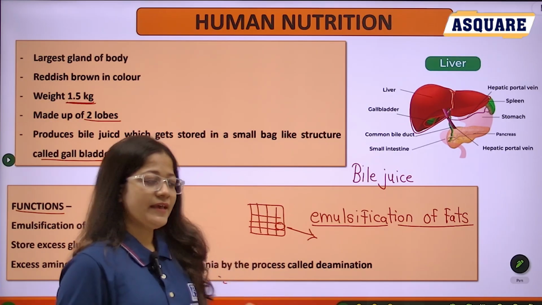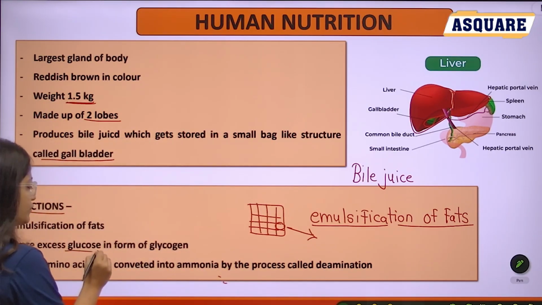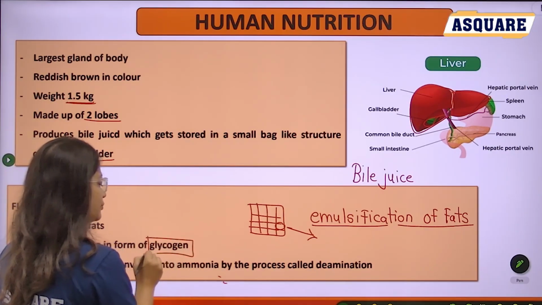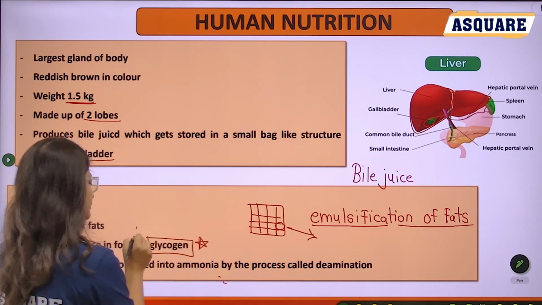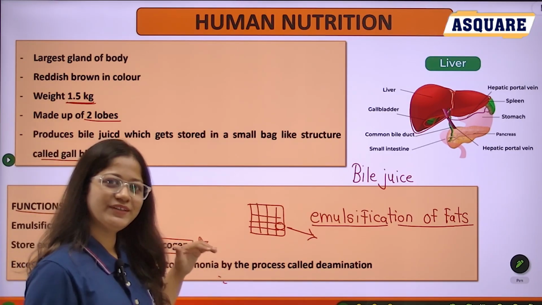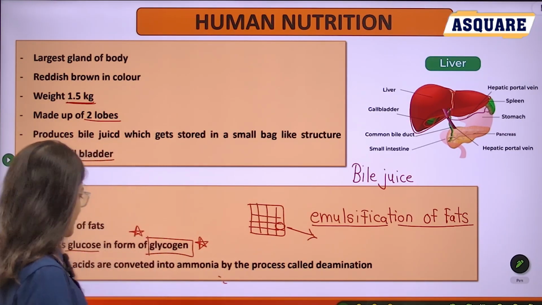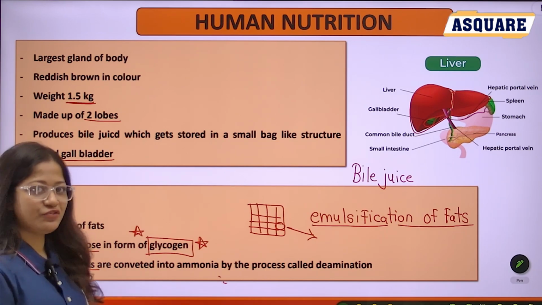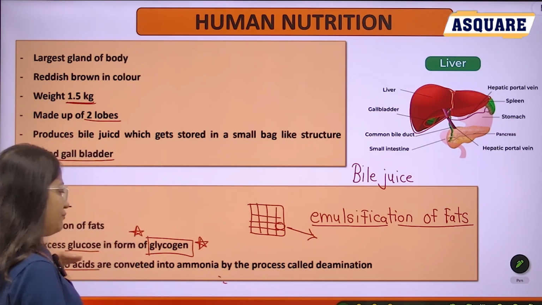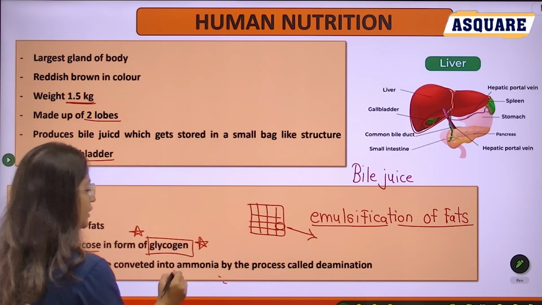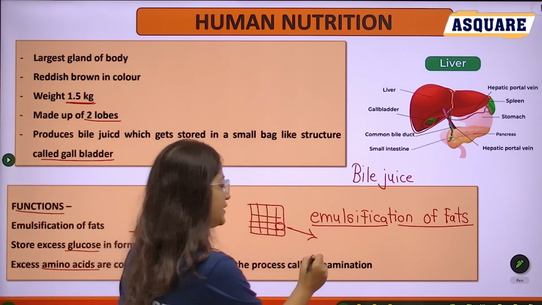Then second, excess glucose is stored in the form of glycogen. This is the most important again. The excess glucose in your body is stored in the form of glycogen. The next one, excess amino acid. It is a nitrogenous waste product. The excess amino acid is converted into ammonia by the process called deamination.